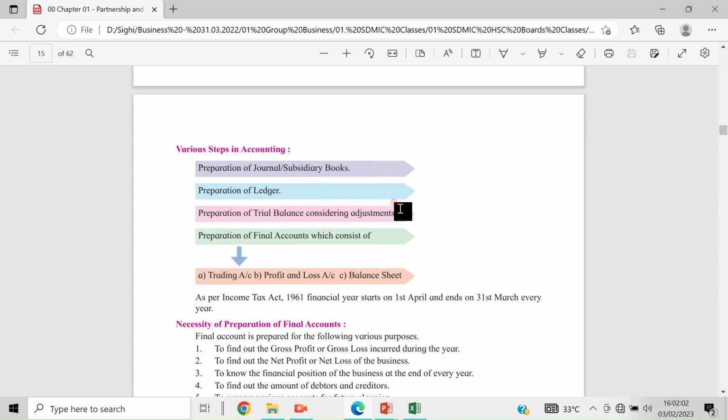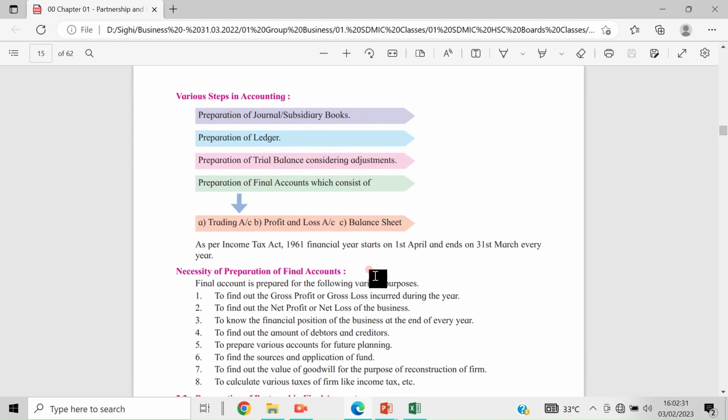And then, if after the first trial balance the adjustments need to be passed directly to the final accounts, then how the effects are given, that we have learned in our last 4-5-6 classes. Then after preparation of the trial balance comes preparation of final accounts, which consists of trading account, profit and loss account, and balance sheet. As per Income Tax 1961, the financial year starts from 1st April and ends on 31st March. This is everything we know.